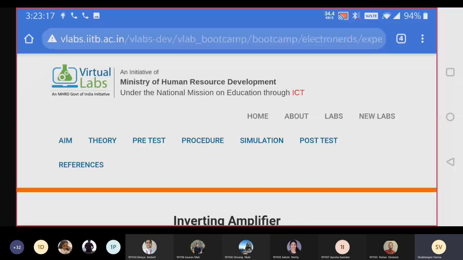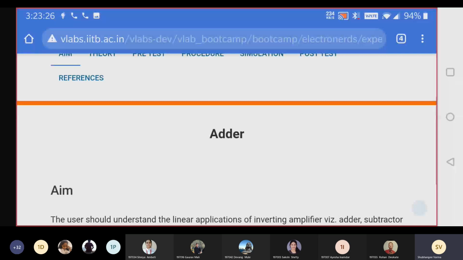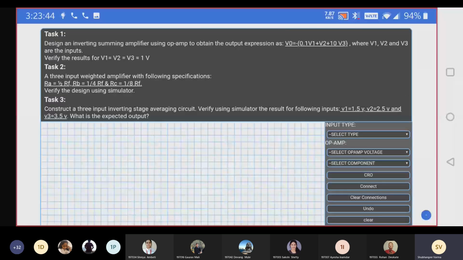So we'll do one thing. We'll perform adder. We'll go to adder, okay? Click on adder. See, adder. And in adder, go to simulation. And in simulation, we'll design the adder, okay? We'll design the adder circuit. So again, inverting summing adder. We need to apply the input to the inverting terminal.